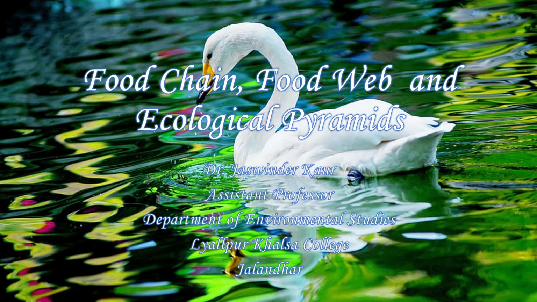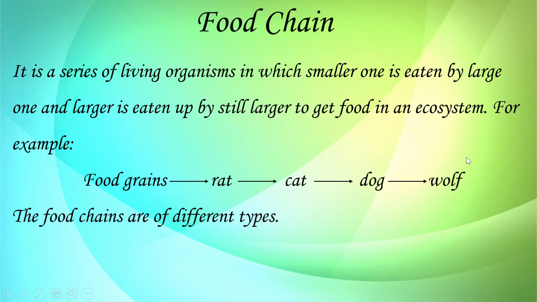So food chain is a very important component of the ecosystem. So what is a food chain? It is a series of living organisms in which the smaller one is eaten up by the larger one and the larger one is eaten up by the still larger to get the food in any ecosystem.